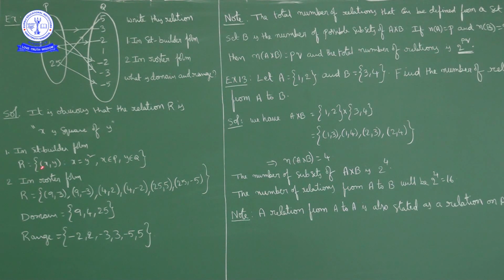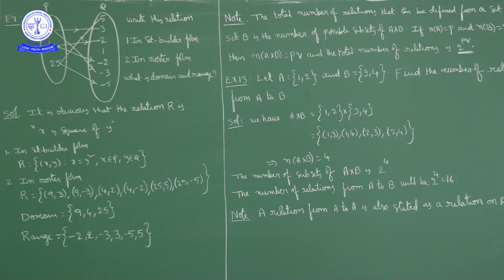Now in set builder form, R is equal to the ordered pair (x, y) such that x is equal to y square, where x belongs to P and y belongs to Q. In roster form, list out all the ordered pairs: (9, 3), (9, minus 3), (4, 2), (4, minus 2), (25, 5), (25, minus 5). In this roster form, all the first elements of the ordered pairs come under domain and all the second elements come under range. So domain is the set containing 9, 4, 25. Range is the set containing 3, minus 3, 2, minus 2, 5, minus 5.